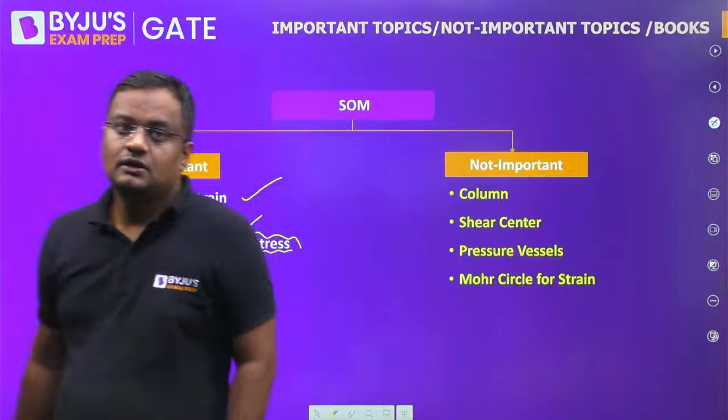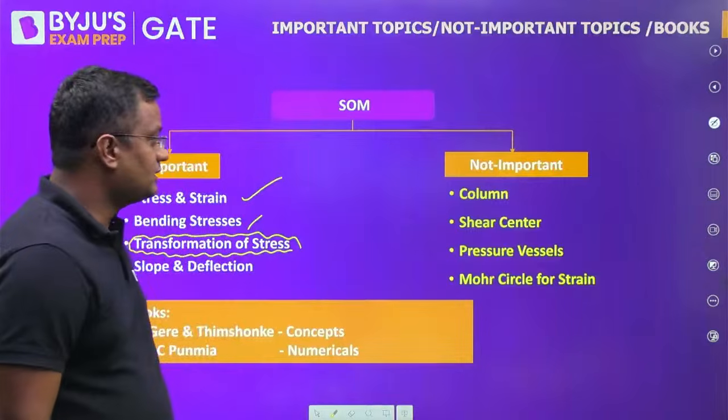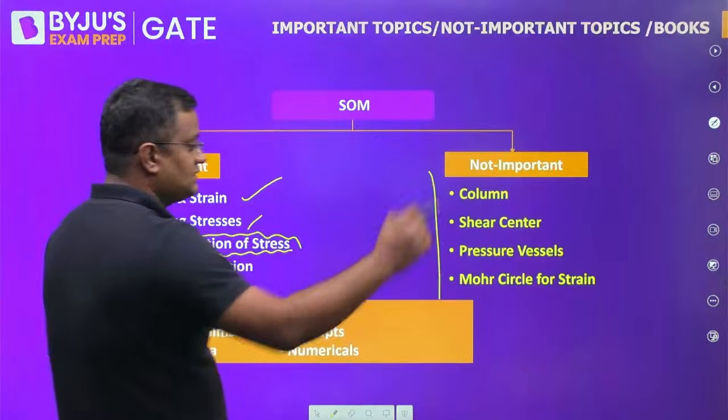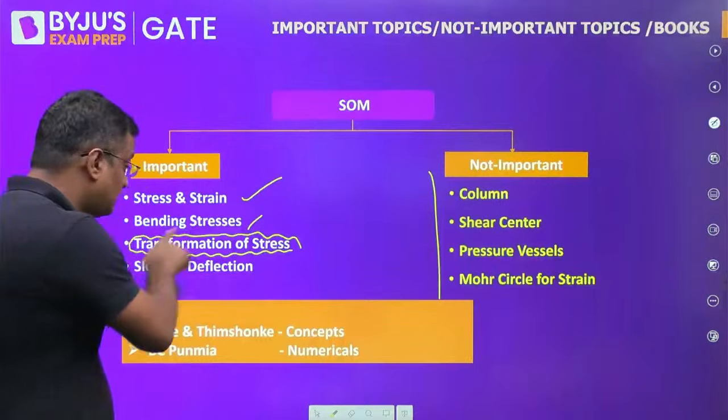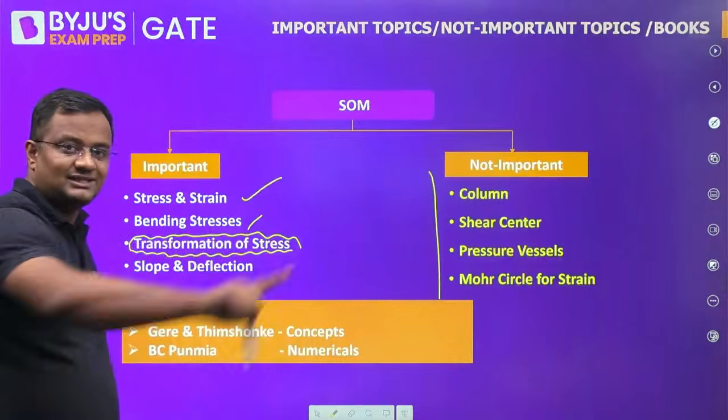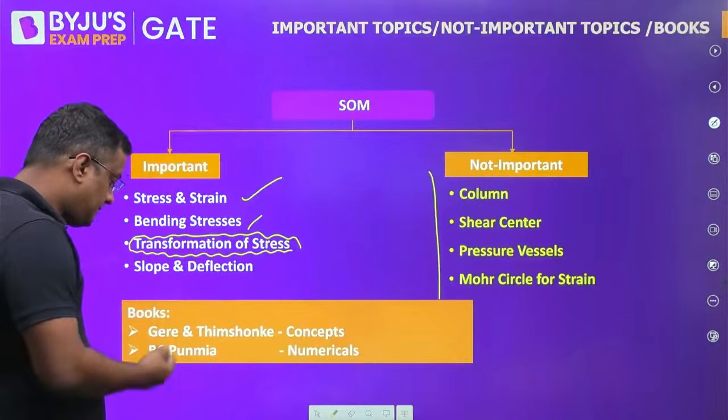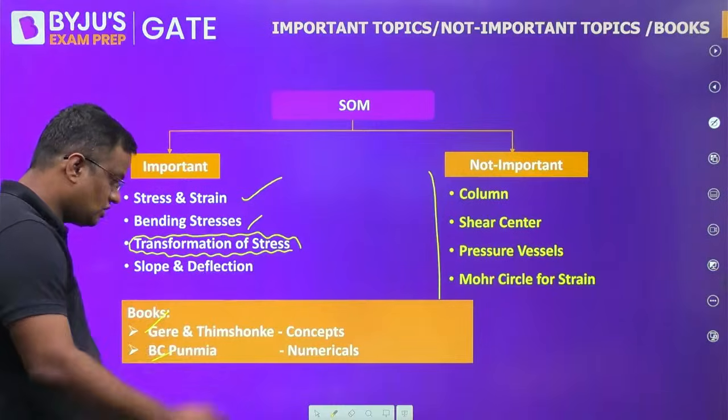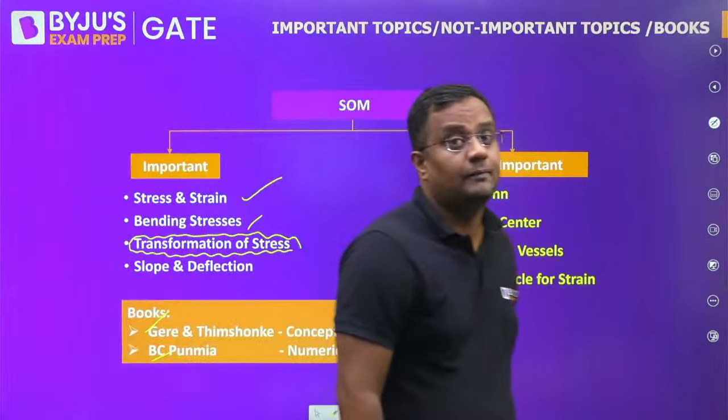Comparatively, the topics which are not that important are columns, shear center, pressure vessels. Mohr circle for stress is very important, but for strain it is relatively less important. The best book for concepts is Timoshenko, and for numericals it is BC Punmia.